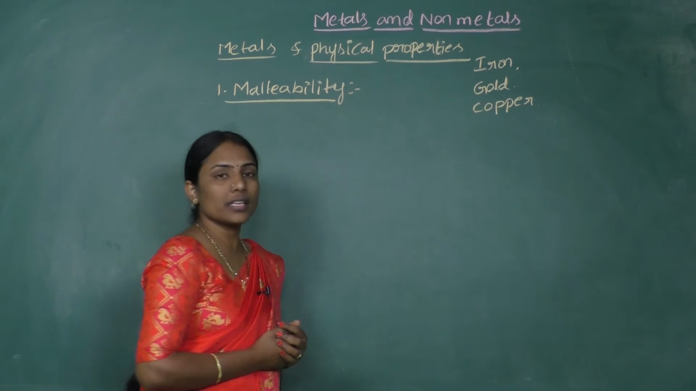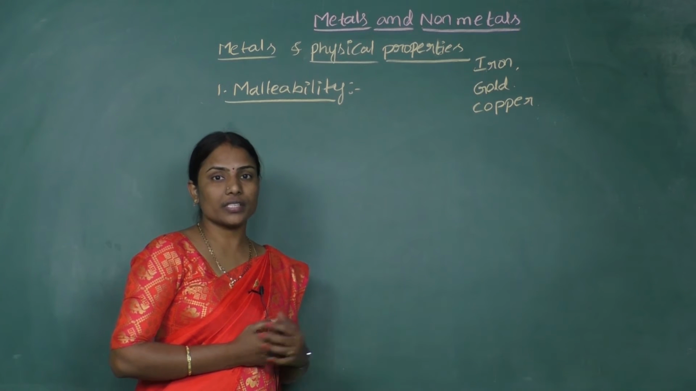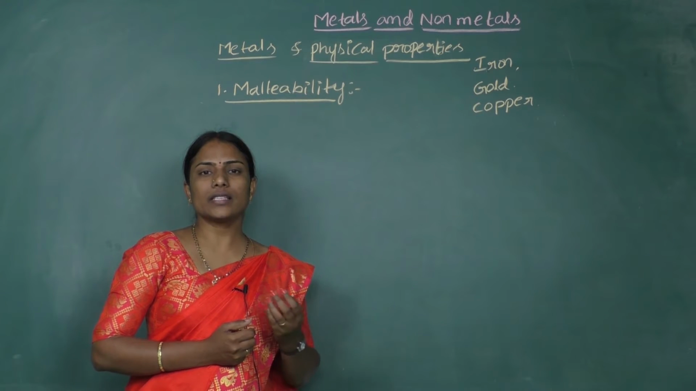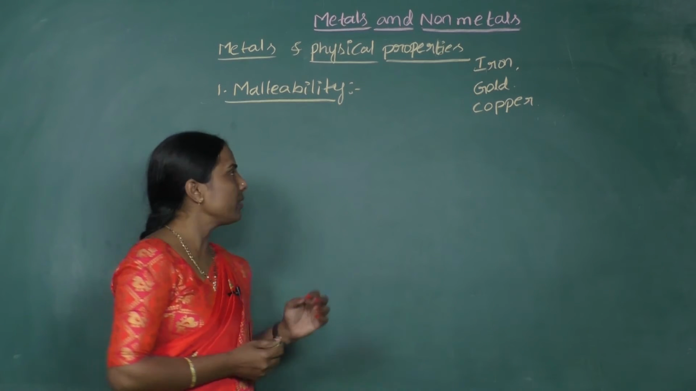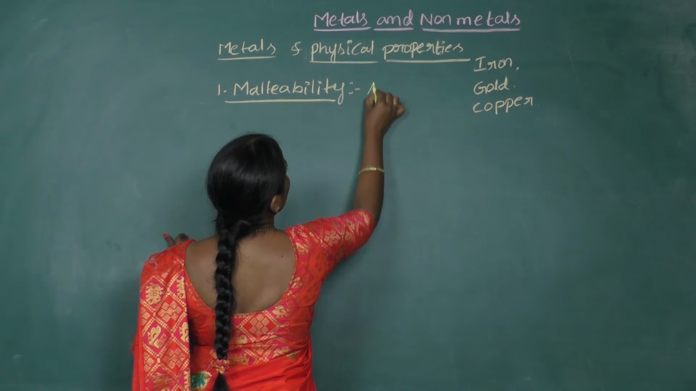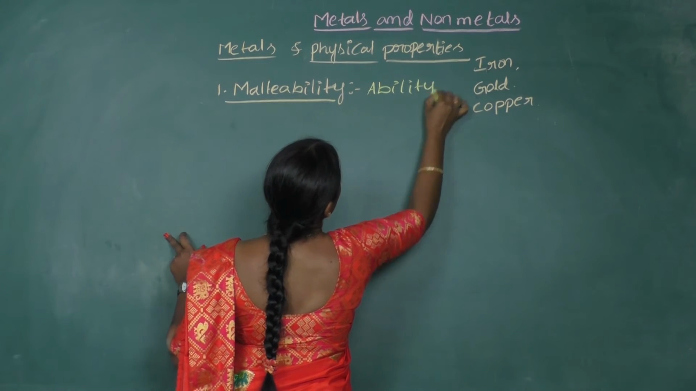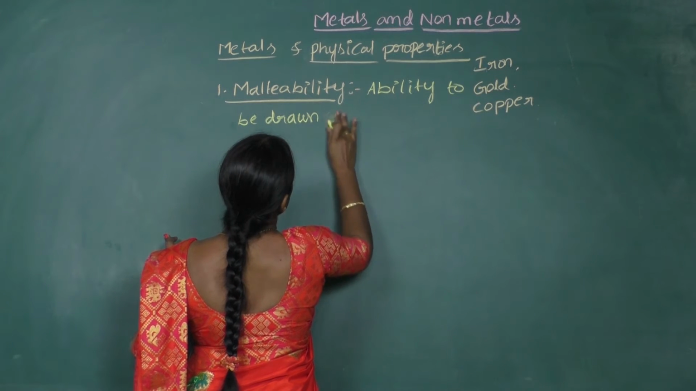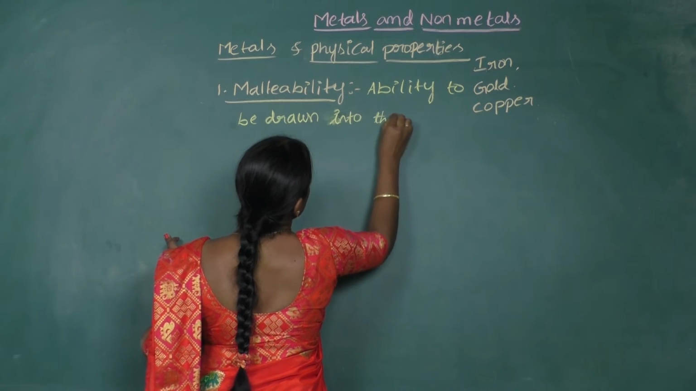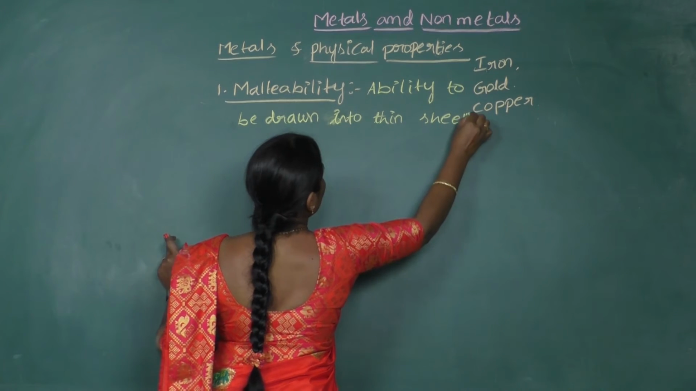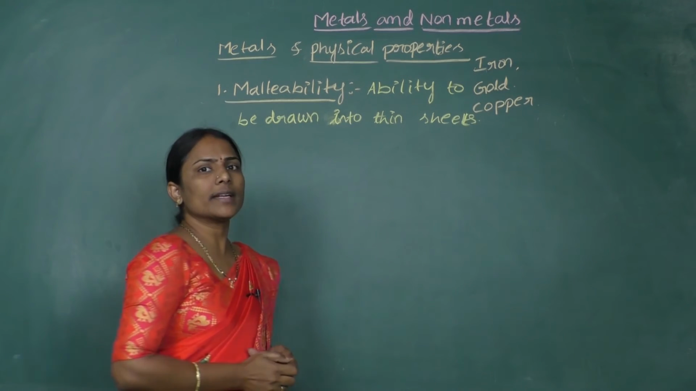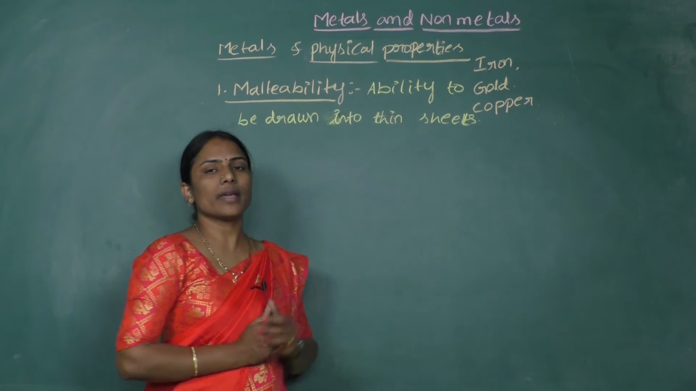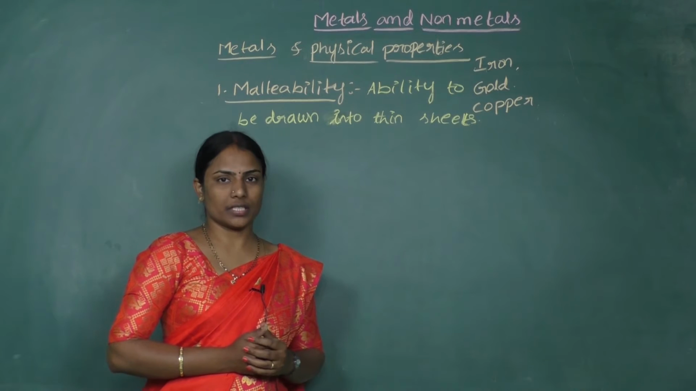And you would have even seen copper sheets, gold sheets, or sheets made up of iron, because all these are metals and they have the basic property, the ability to be drawn into thin sheets. That ability we are going to call malleability. So each and every metal is characterized by this basic property, malleability, right?